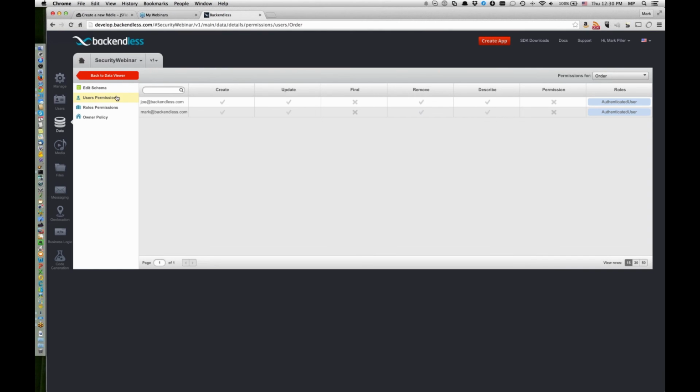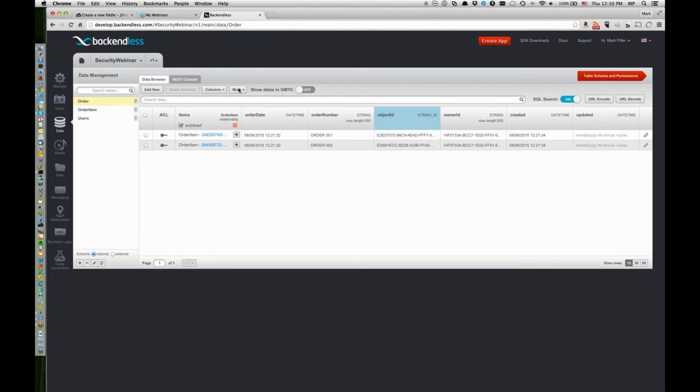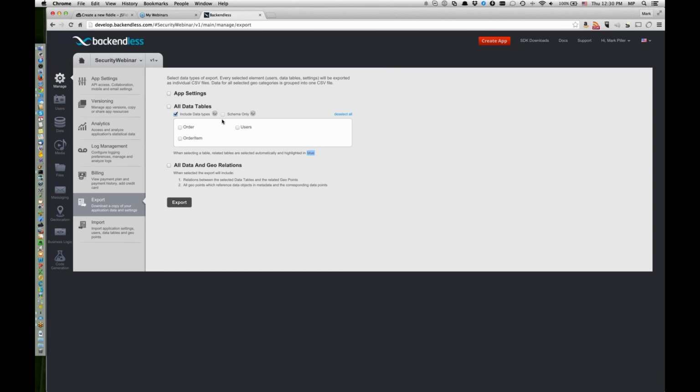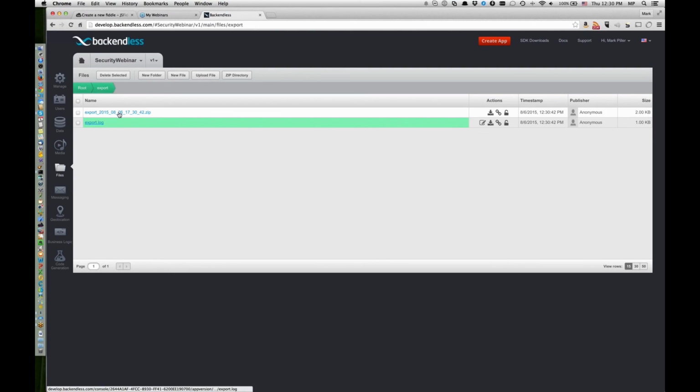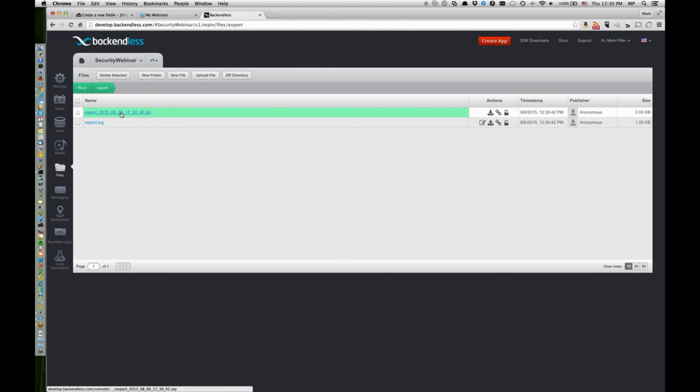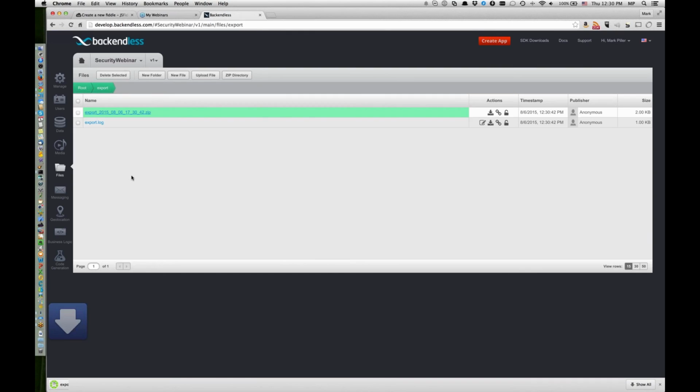So now we have a bunch of permissions, and if I go to, let's say, this table, and I say export, and let's say we're going to export everything that exists there. So now it runs the export operation, and then if we go to files and export, this is the file that was created.